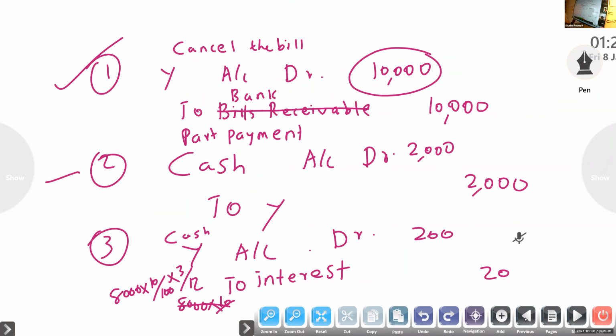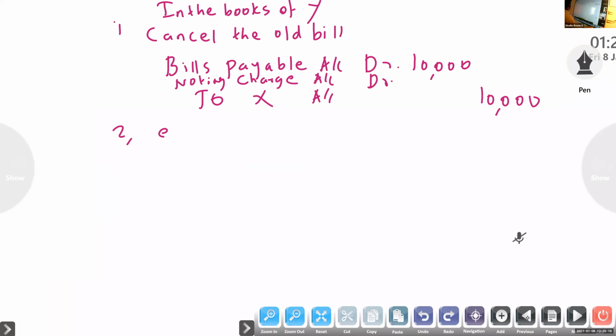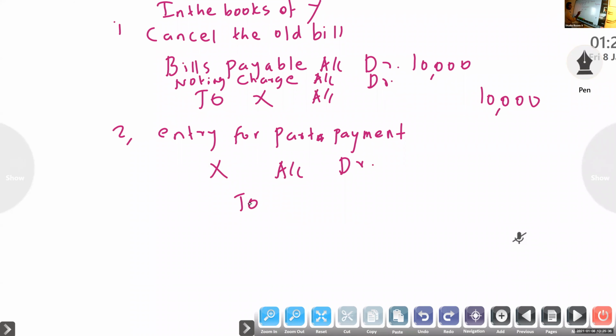you look at part payment. Part payment here means cash debit. Here the drawer will receive the amount, and there he will give the amount to X. Here cash debit, there cash credit. So second entry, entry for part payment: X account debtor to cash account, 2000.